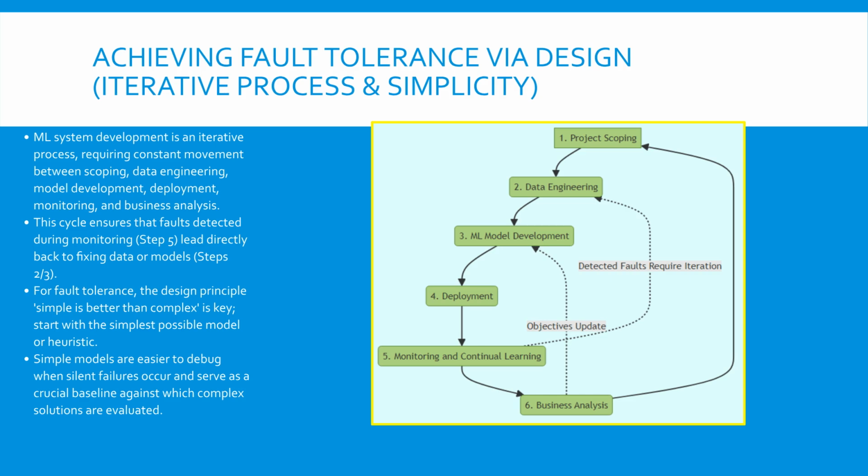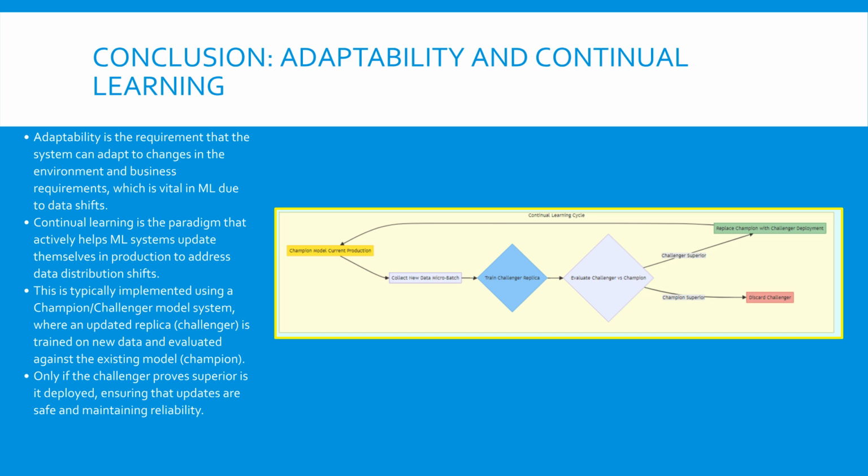What have we learned? Designing for reliability starts by embracing the iterative cycle and adhering to simplicity, using the simplest algorithm as an initial baseline for comparison and easier debugging. Our final step is integrating adaptability through continual learning. We conclude our journey with the ultimate form of fault tolerance, adaptability. Adaptability means the system can cope with continuous changes in data and requirements.